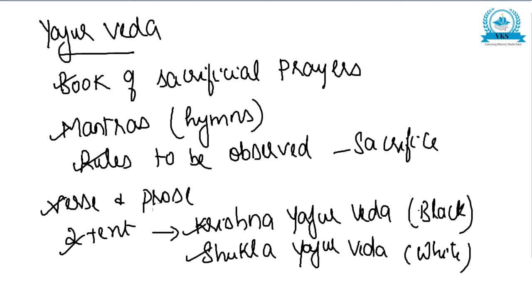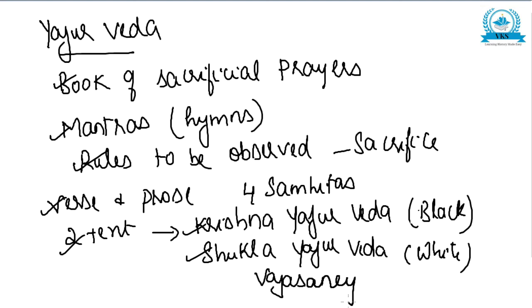Krishna Yajurveda consists of four Samhitas, that is Kataka, Kapisthala, Katha, etc. Shukla Yajurveda consists of only the Vajasaneyi Samhita. So these are the points regarding the third Veda, Yajurveda.